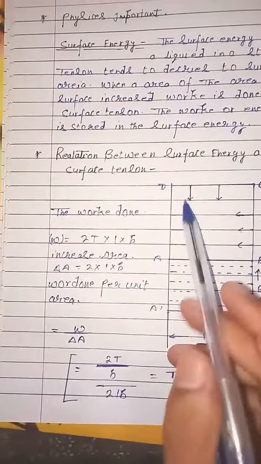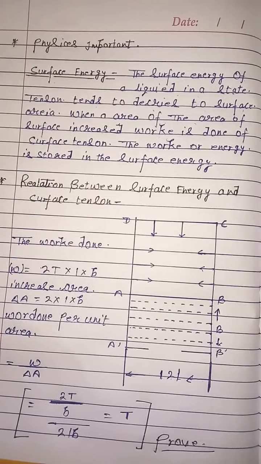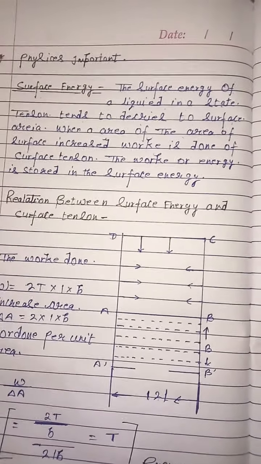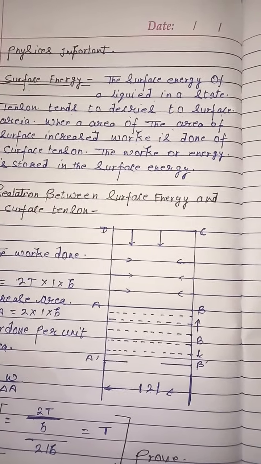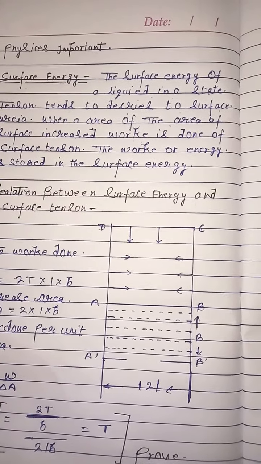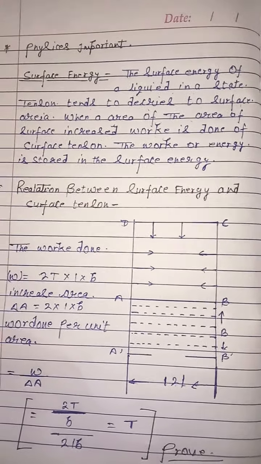First, what is the work done? We know how work is done.